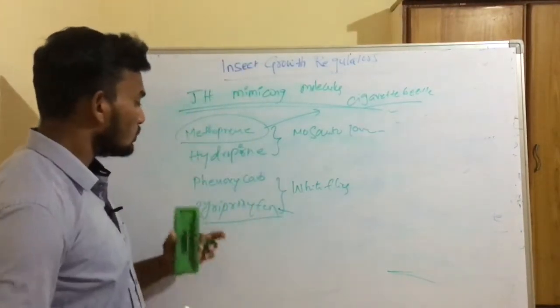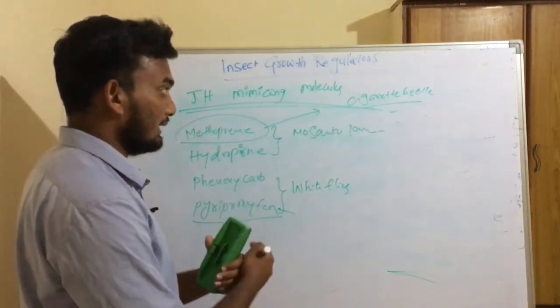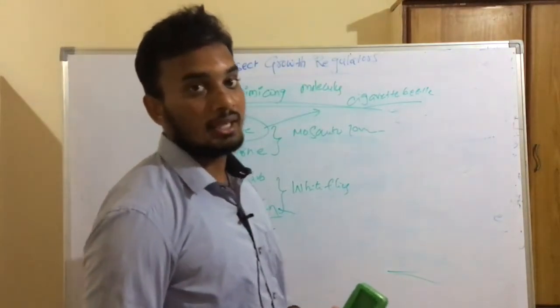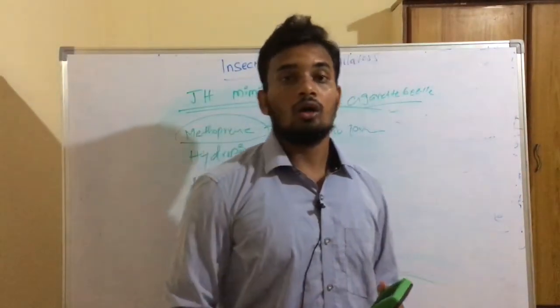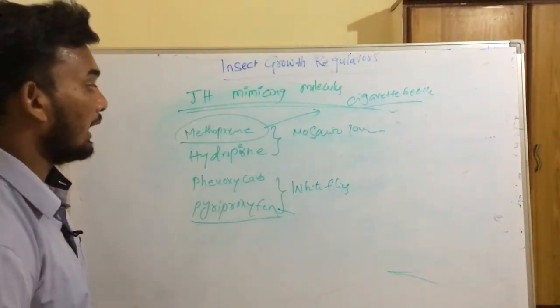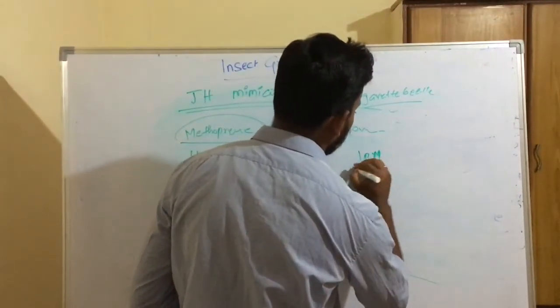This is how these juvenile hormone mimicking molecules are used in agriculture. These molecules are very specific and do not cause much harm to our helpful insects, so they can be incorporated in integrated pest management programs.